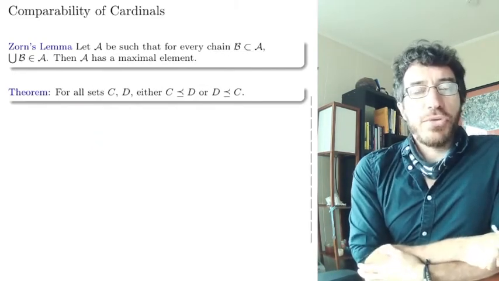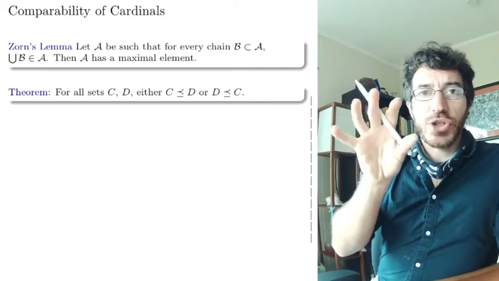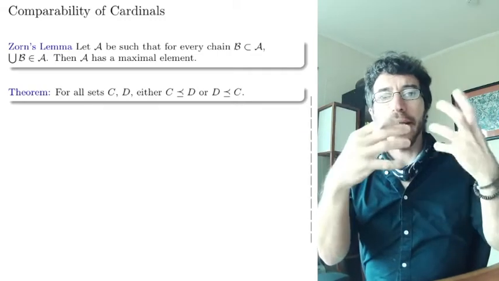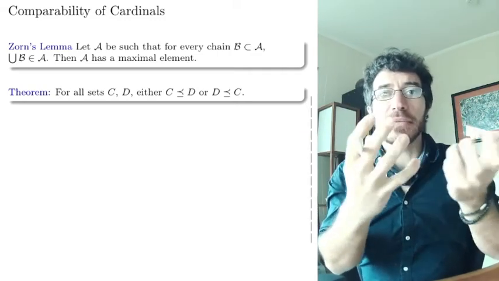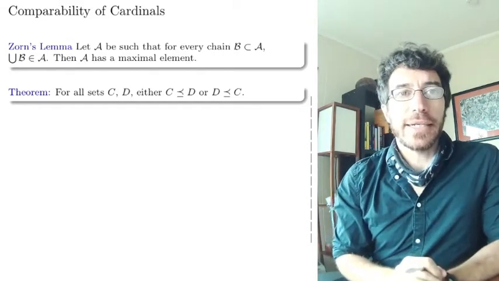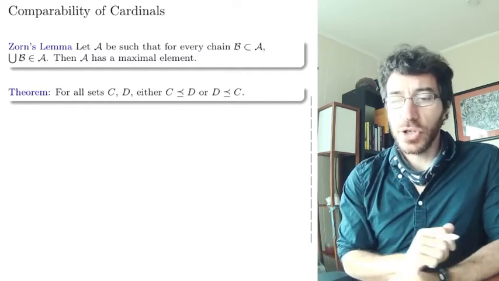So we want to show the following, that every two sizes are comparable. So that whenever you have two sets C and D, one is dominated by the other. So one must be bigger than the other, or they could be equal in size, or one less than or equal to the other. Okay, so let's go with this proof.